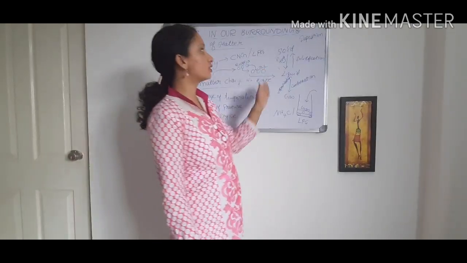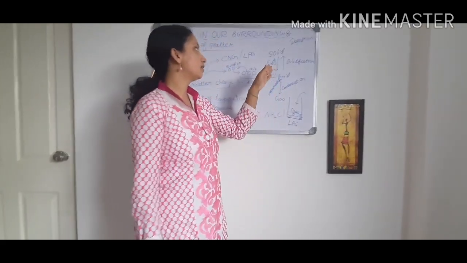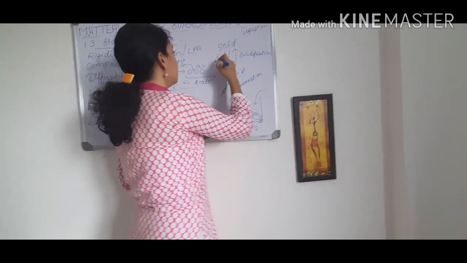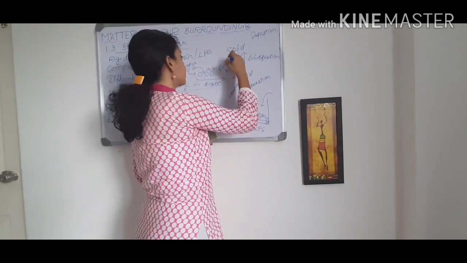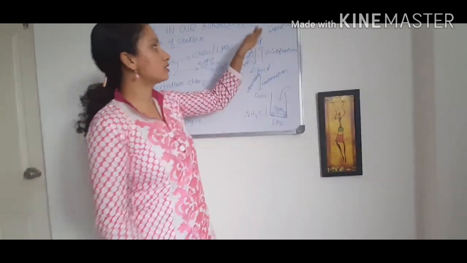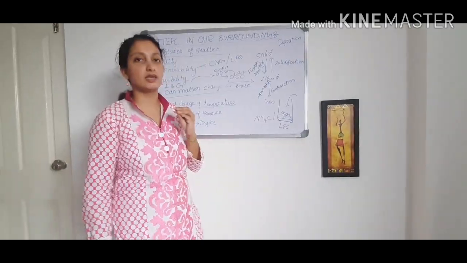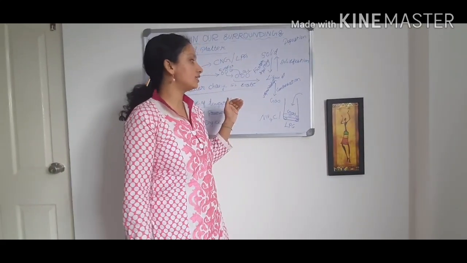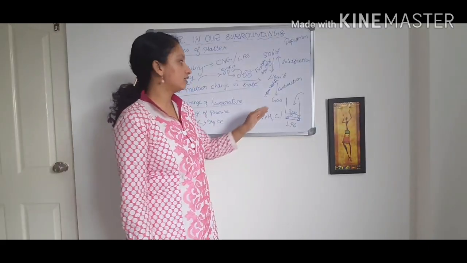So what is it called for this process? Solid to liquid? Melting. Or you can call it by one more term, fusion. Then liquid to solid? Solidification, or you can call it freezing. Liquid to gas, you can call it vaporization.